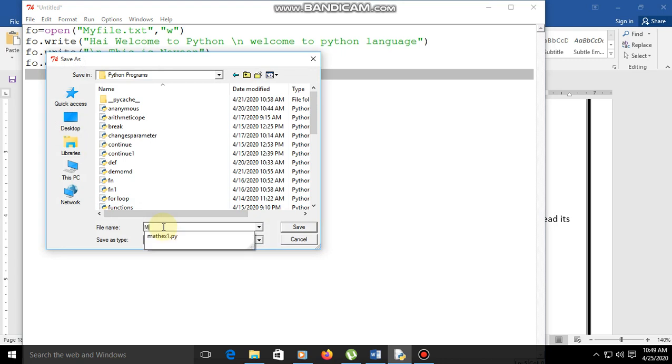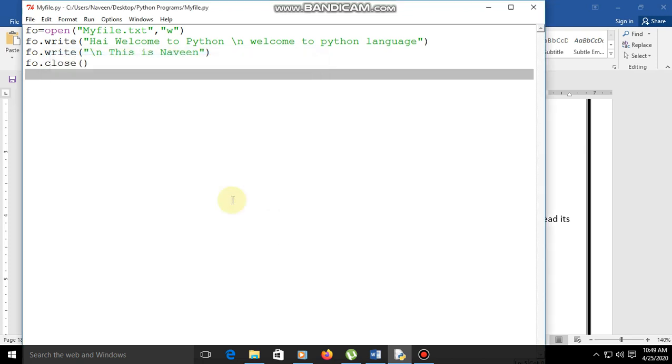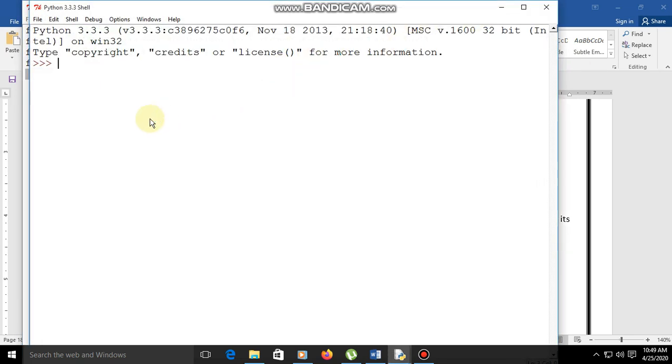Save this as myfile.py. I am going to save it with the name myfile.py. Save here. So the file is saved, right? Let us check. The output does not appear here.